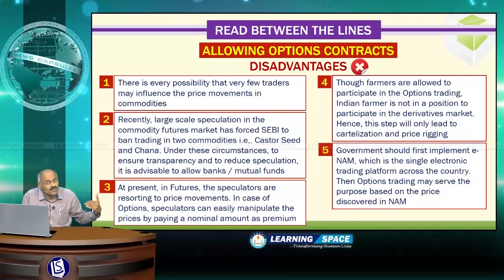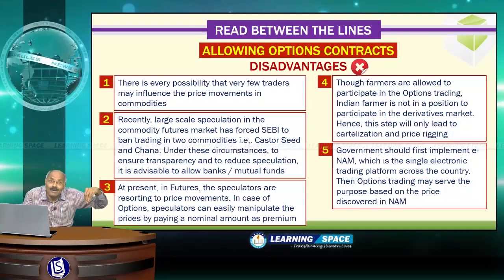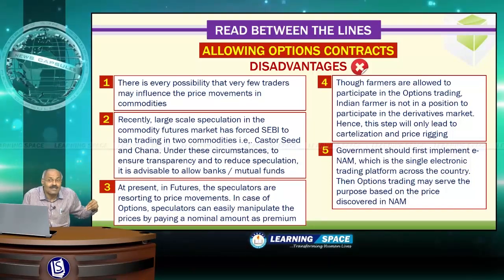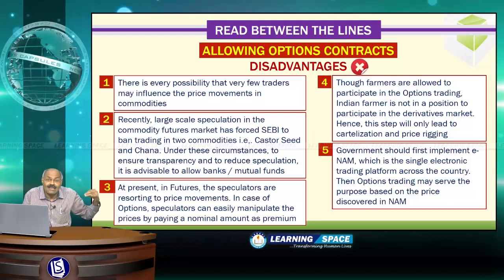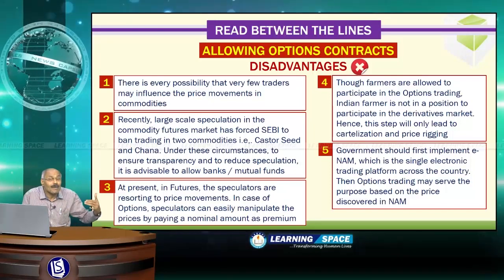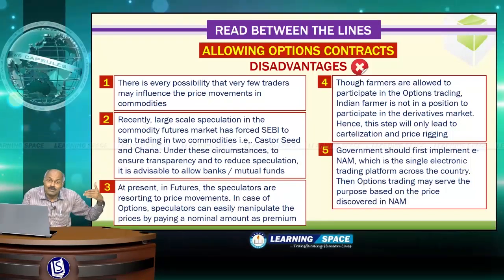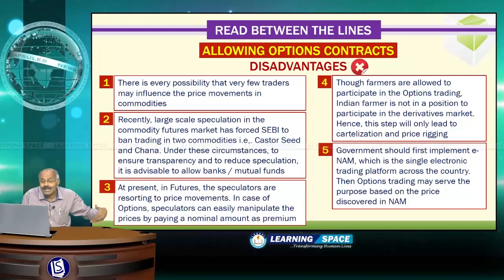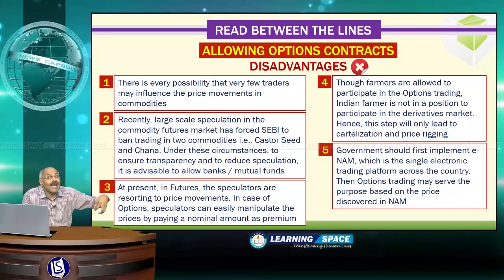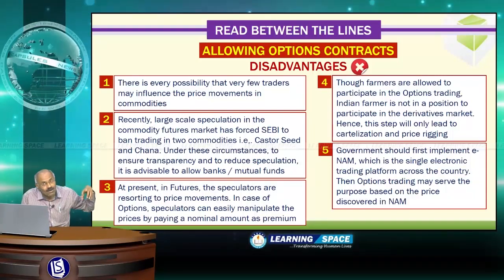There is every possibility that very few traders may influence the price movements in commodities. We have very bad experience with castor seed as well as chana. In these two cases, SEBI banned trading, and under these circumstances, to ensure transparency and to reduce speculation, it is advisable to allow banks or mutual funds to participate in the options contracts.